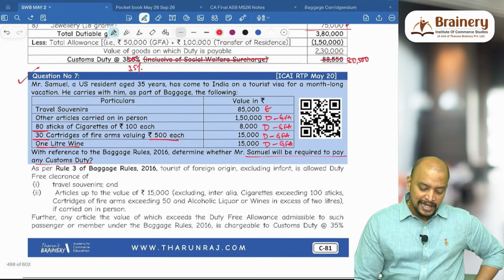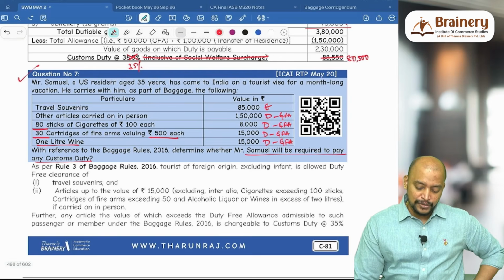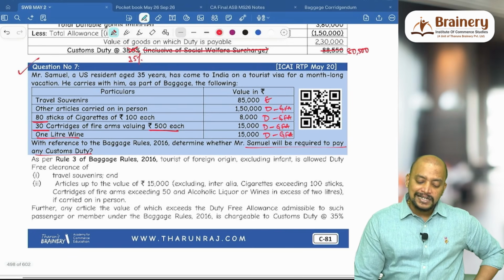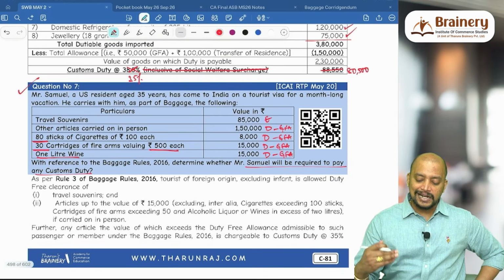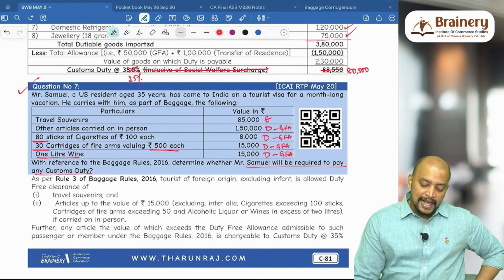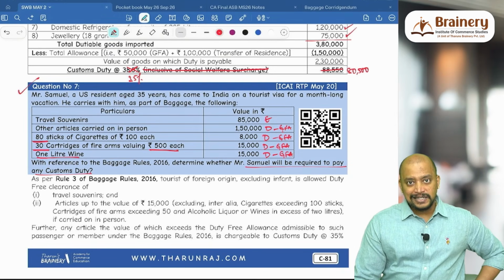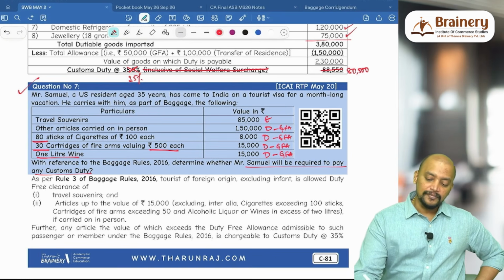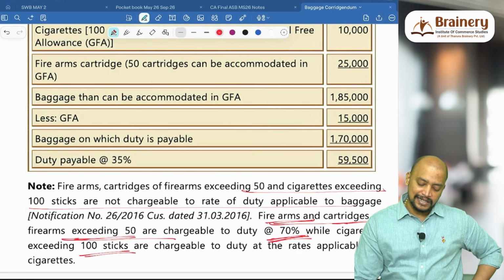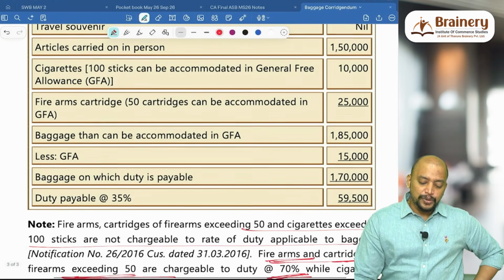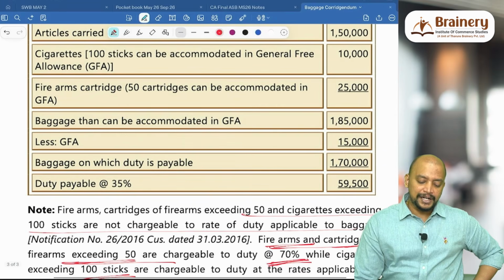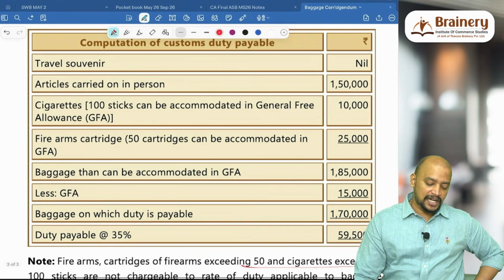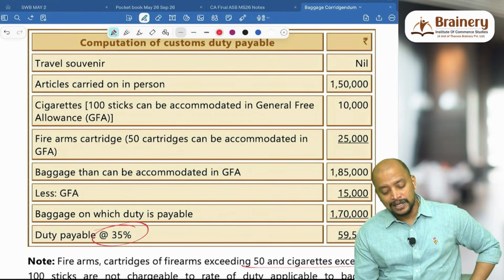First, here everything is within the limits, no issue. So we will take cartridges of firearms and cigarettes at the rate applicable to cigarettes. Cigarettes up to 100 can be accommodated in general free allowance and the duty will be 35% only, up to 100.